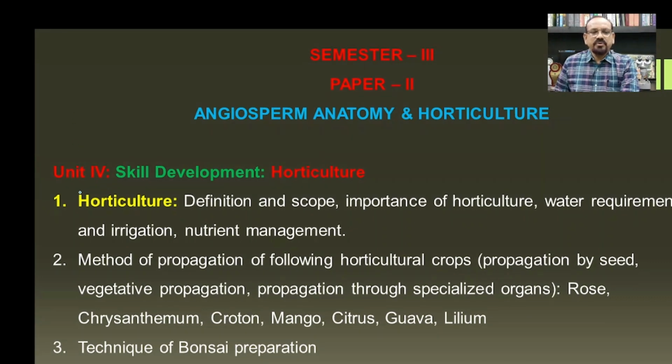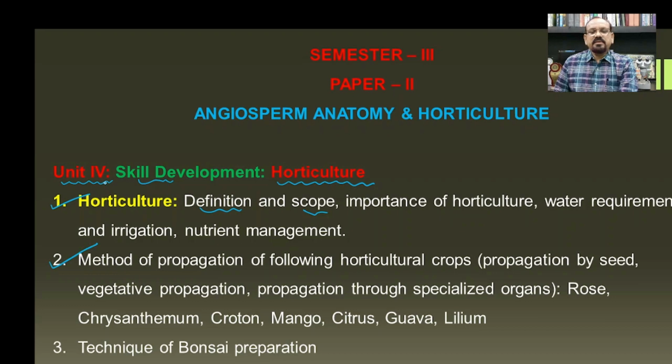As I earlier told, in the new syllabus, every paper has a 4th unit, which is a skill based unit or skill development unit. And in this paper, the unit is based on horticulture. There are different topics in this unit, which include horticulture definition and scope, importance of horticulture, then water requirement and irrigation, then nutrient management for horticulture.